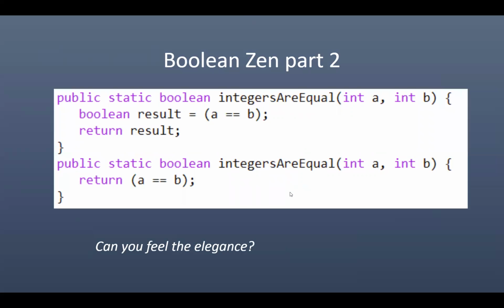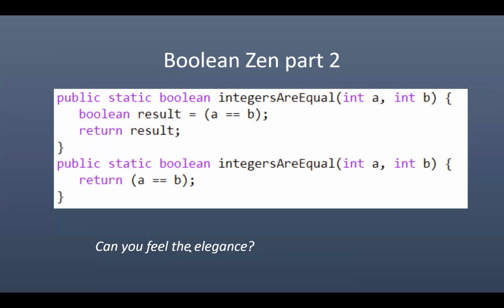So a simpler way is to simply create a Boolean value result that is equal to the Boolean expression A equals B, and then we return that value. And if we want to get even more simple, Mr. Stride, can we get more simple? Yes, we can. We simply return A equals B. In fact, we don't even need these parentheses here, but I like to use them to set it apart as a Boolean expression.